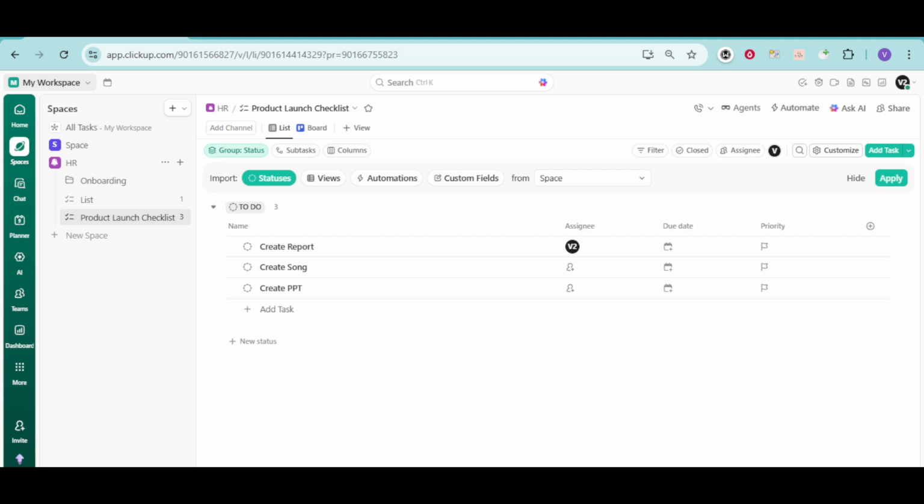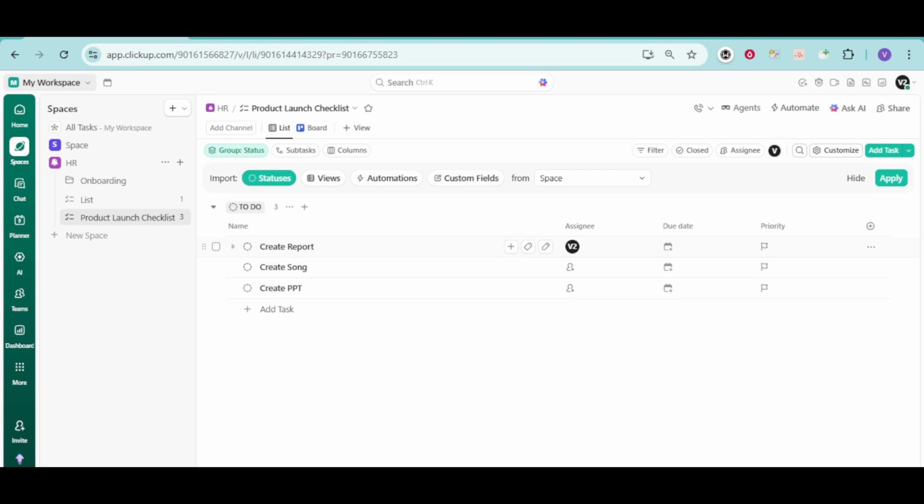Now, move your mouse pointer over the task in your list. You don't need to click yet. Just hovering over the task row will reveal some interactive elements around it. This subtle hover action is how ClickUp lets you access quick options without cluttering the view when you're not using them.